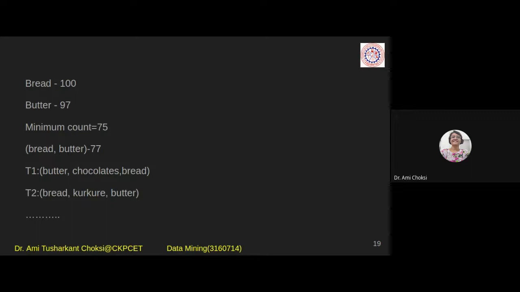So for market basket analysis, we take the example like bread is available 100 times in the transactions, whatever transactions people are having for a particular mall.